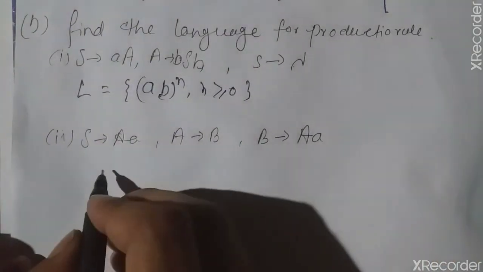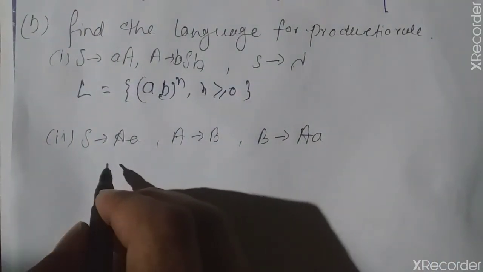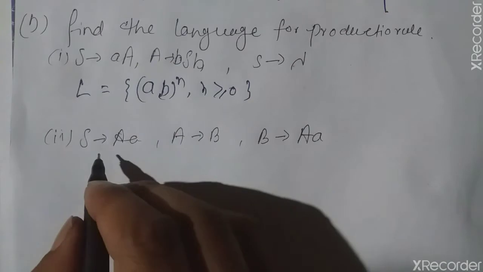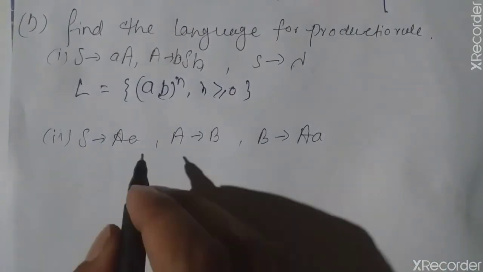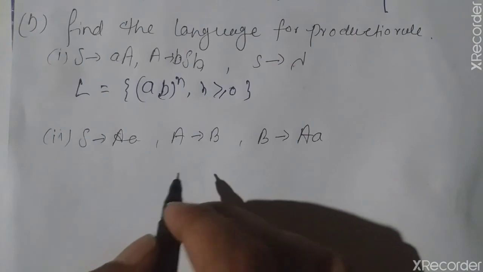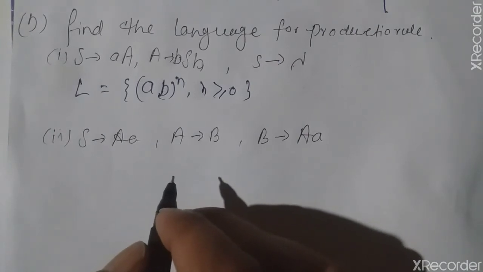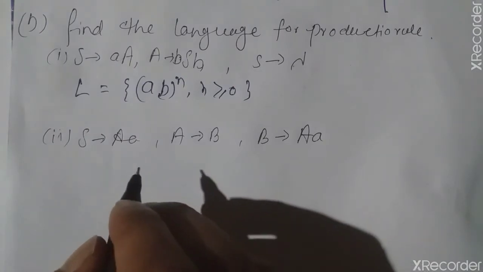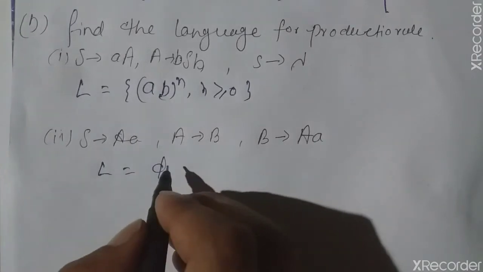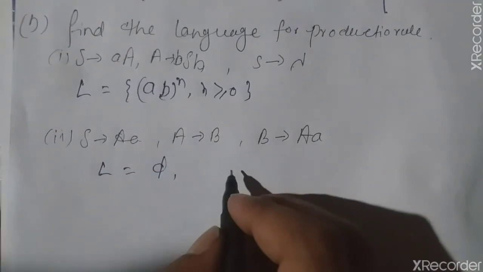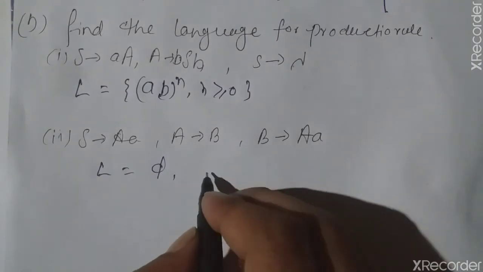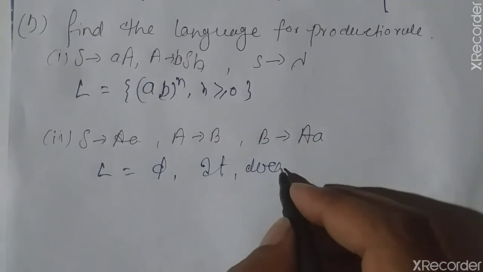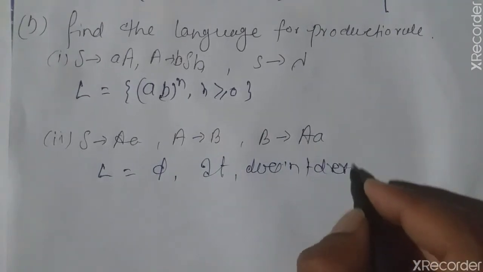Again the set of production rules is given to us and we have to find the language. What is given here is S → aa, ab, baa. No variable is going to terminate, because every variable generates another variable, with or without terminals. So it can't generate any string, and simply it is an empty language, or we can write that it doesn't derive anything.